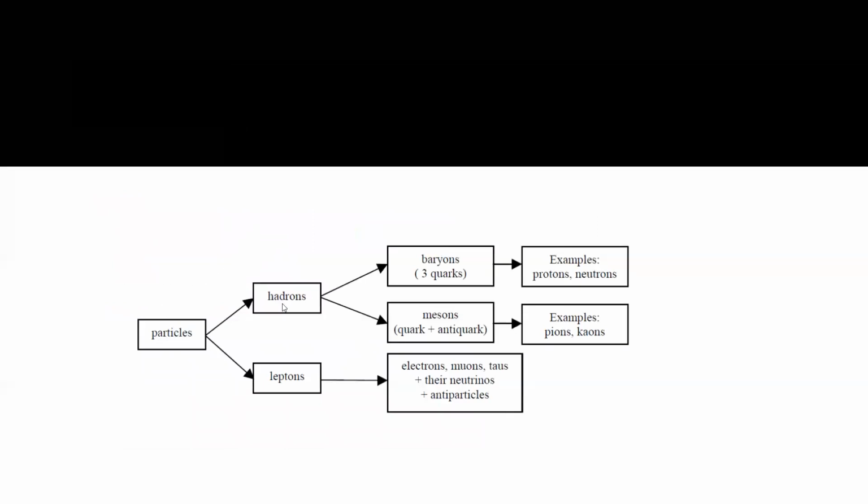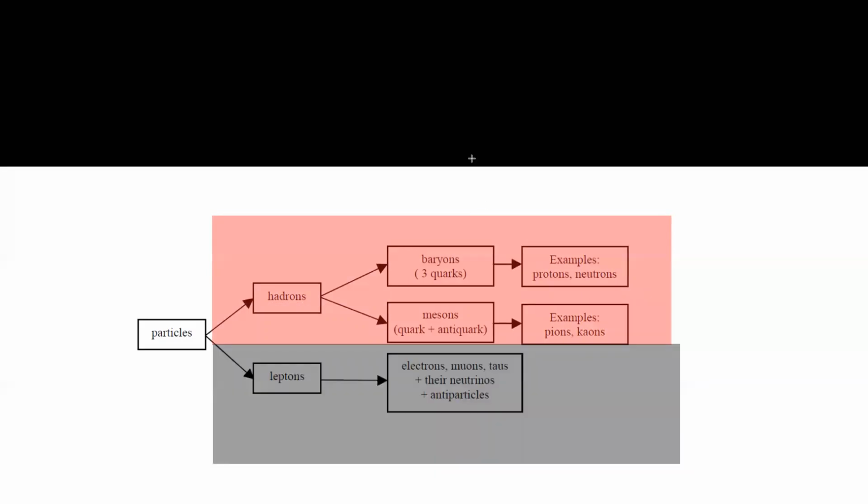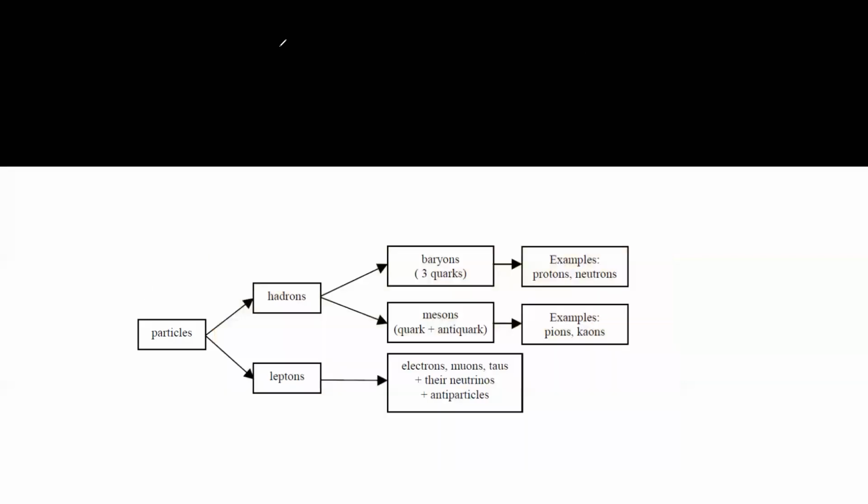In this last part, particles which experience the strong nuclear force are hadrons, and those which experience the weak nuclear force are leptons. Hadrons can be baryons or mesons. Baryon means 3 quarks, meson means 2 quarks. The hadrons will all experience the strong nuclear force, and the particles which experience the weak nuclear force, we call them leptons. So these are the fundamental particles or basic particles. Is the concept clear here?